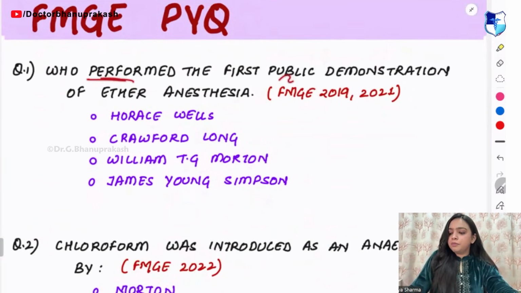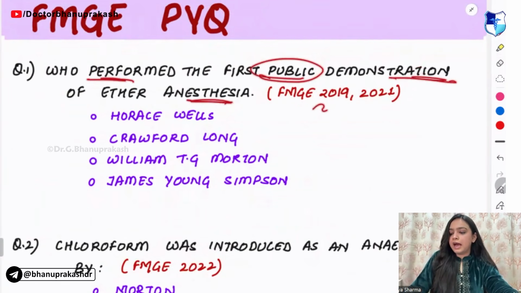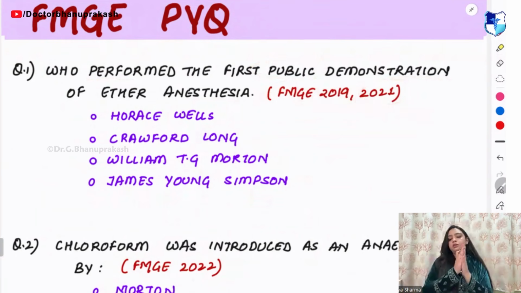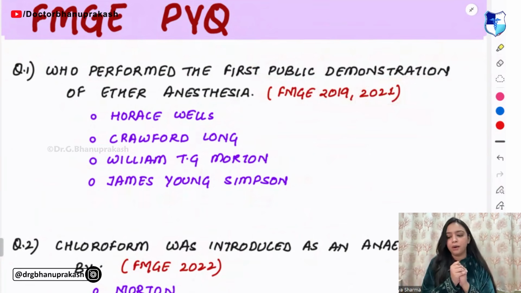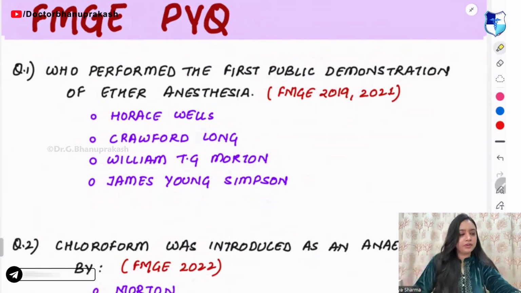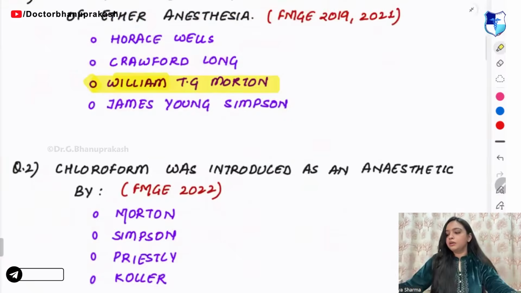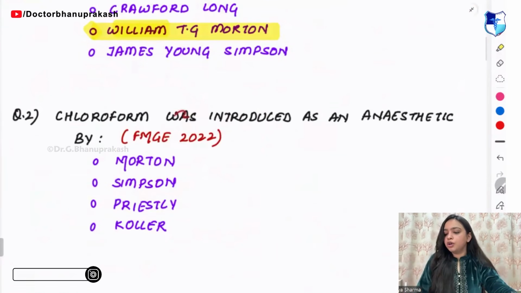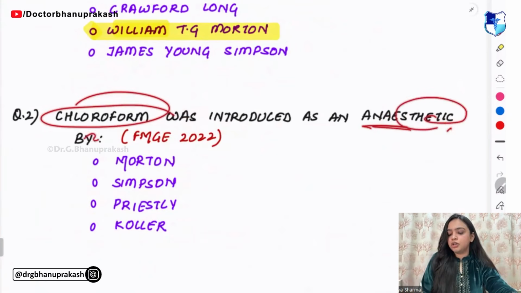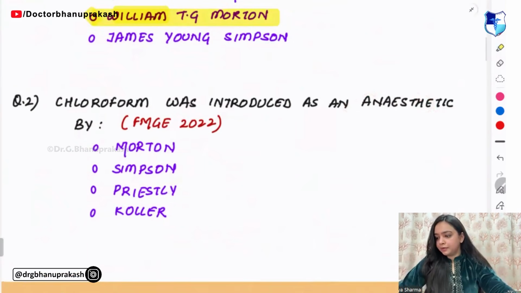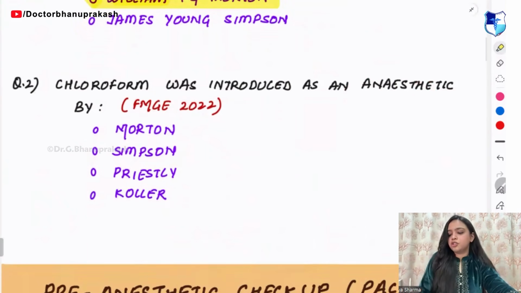Who performed the first public demonstration of ether anesthesia? This PYQ was asked in 2019 and 2021. So give me the answer. Who performed the first public demonstration of ether anesthesia? Ether anesthesia was given by C, that is Morton. Very good, guys. So it was given by William T.G. Morton. Next question: chloroform was introduced as an anesthetic agent by? It was introduced by C, Priestley. Okay, so it was introduced as an anesthetic agent by Priestley.